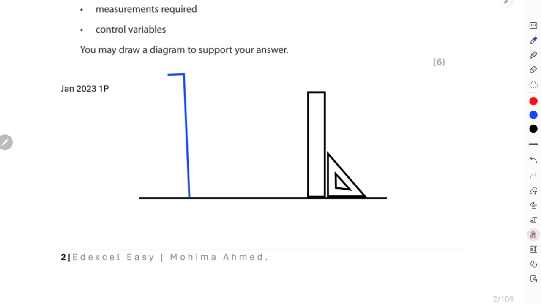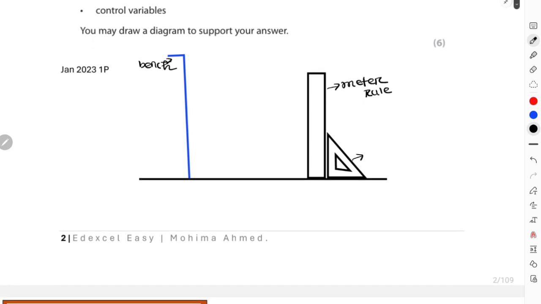I would have to repeat the entire experiment at least 2 times for each temperature. So for that repetition, the control variable should be the height from which the ball was projected before the first bounce. For every repetition, this height should remain constant. So in order to keep this height constant, I will start from a fixed height above a bench. Okay, so this is your bench, and this is your meter ruler that will measure the height reached after the first bounce. And this is your set square to ensure that this meter ruler is entirely perpendicular to the ground.